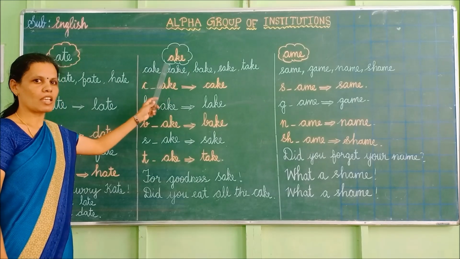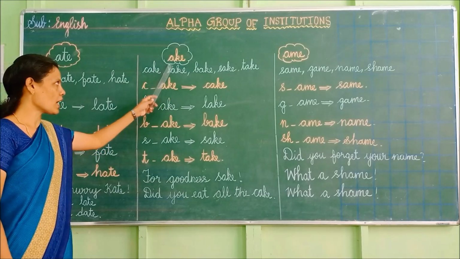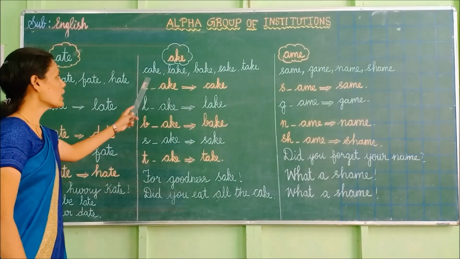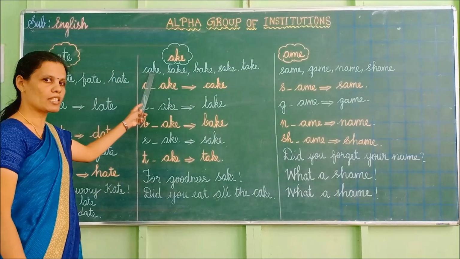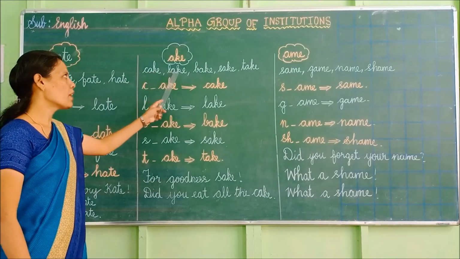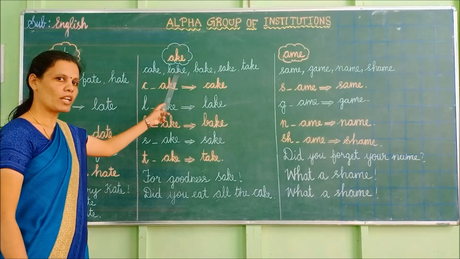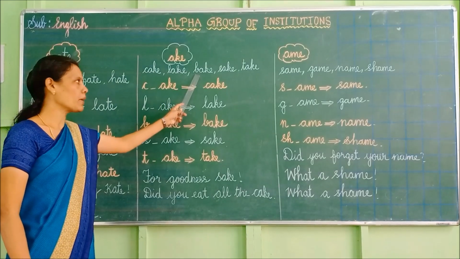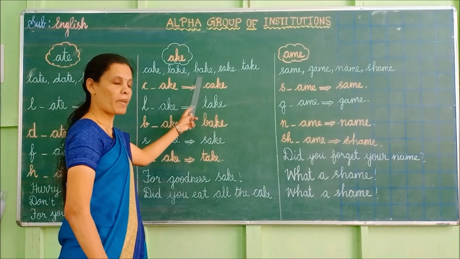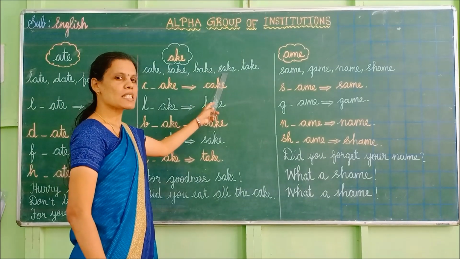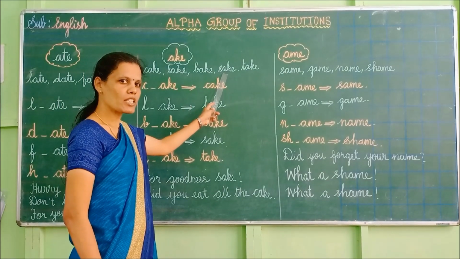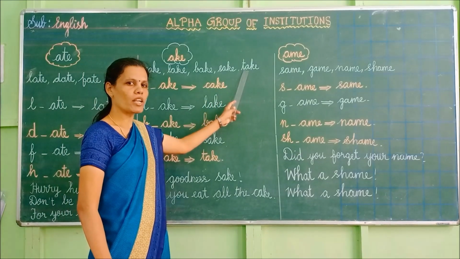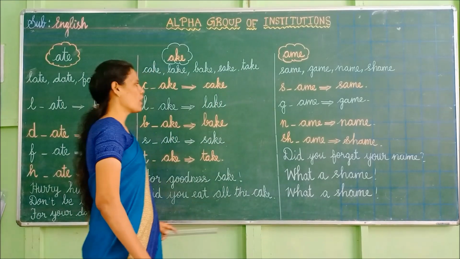A-K-E. Ake. One more time. A-K-E. Ake. Cake. What word is this? Cake. Lake. This one is lake. Next one, bake. This one is bake. Next one, sake. What word is this? Sake. Next one, take. What word is this? Take.